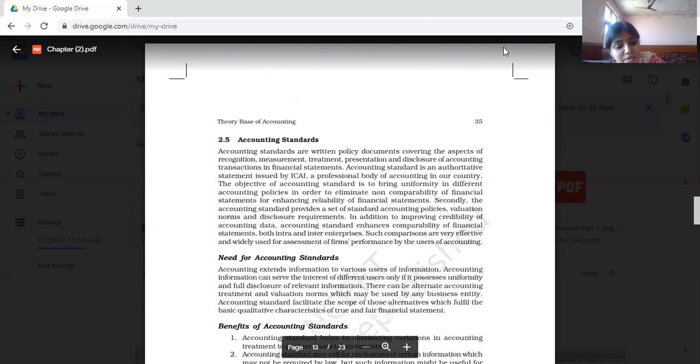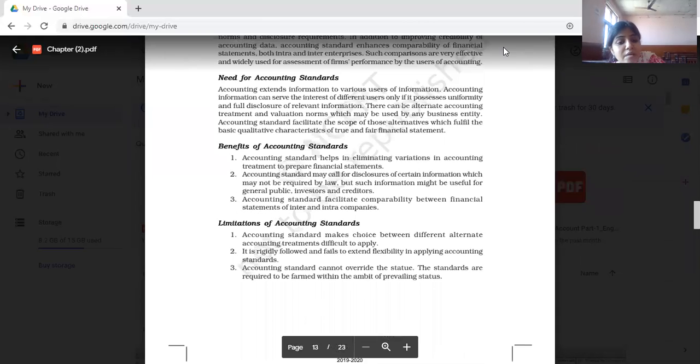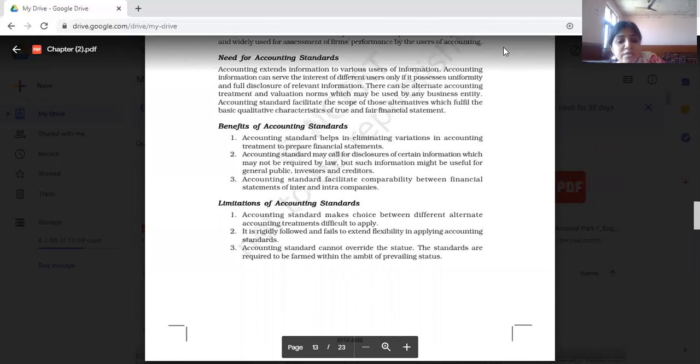Why do we need accounting standards? You can go through this. What are the benefits of accounting standards? Accounting standards help in eliminating variation in accounting treatment to prepare financial statements. Whatever the common system is, it is to be followed. So if anyone is following a different kind of method, that can be eliminated.